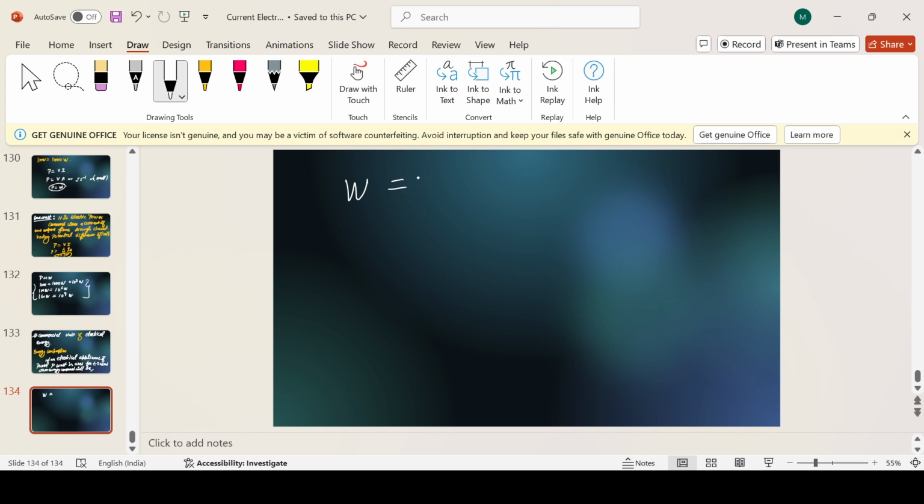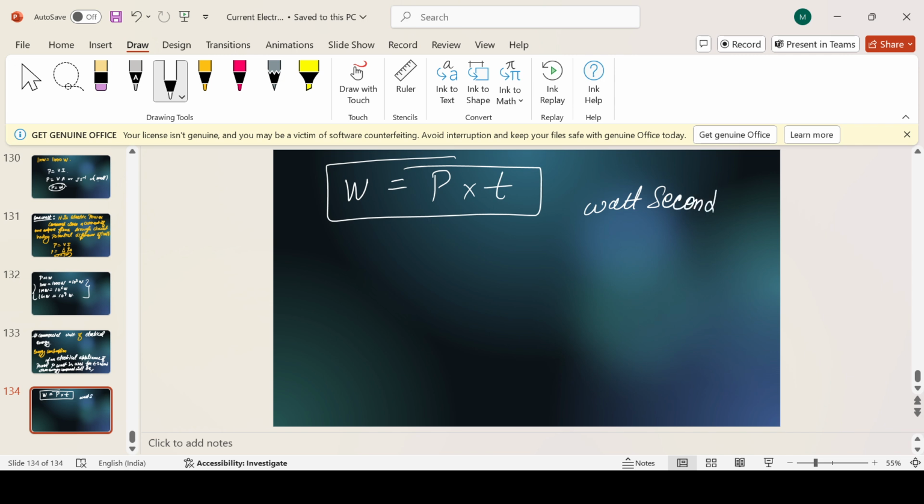Just remember why I am writing work done and energy, because in the formula sometimes it's going to ask you. So it will be power into time, and the unit becomes watt second.